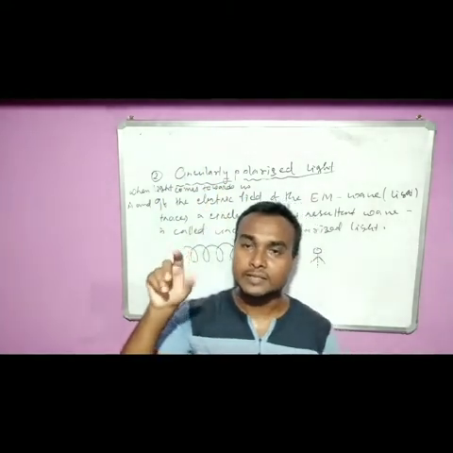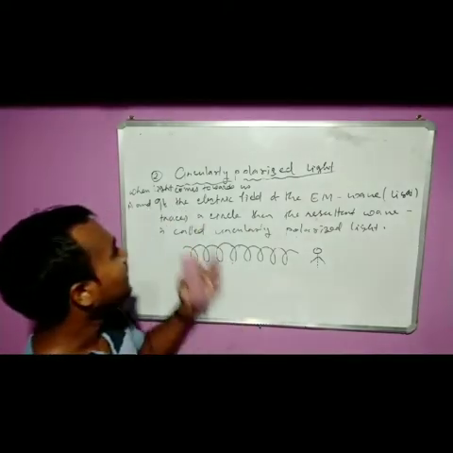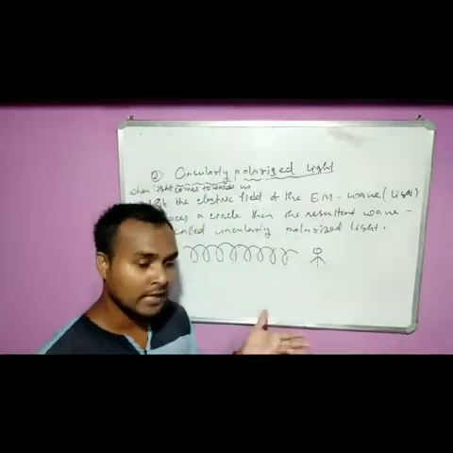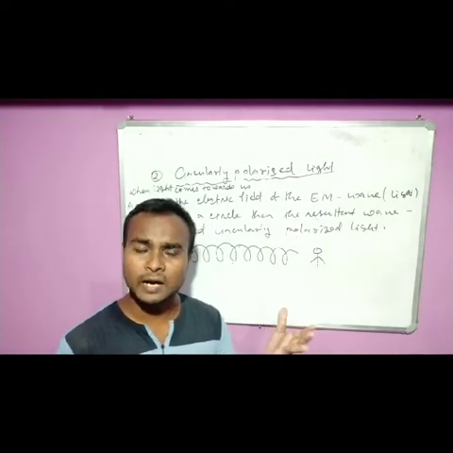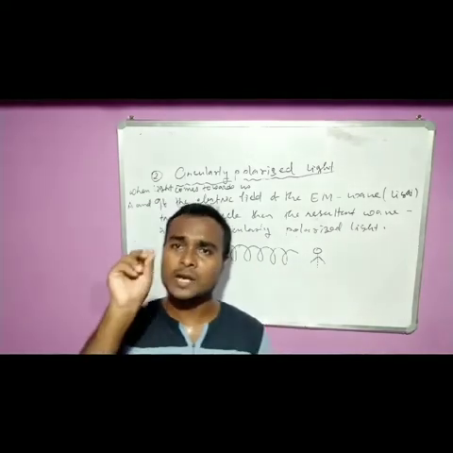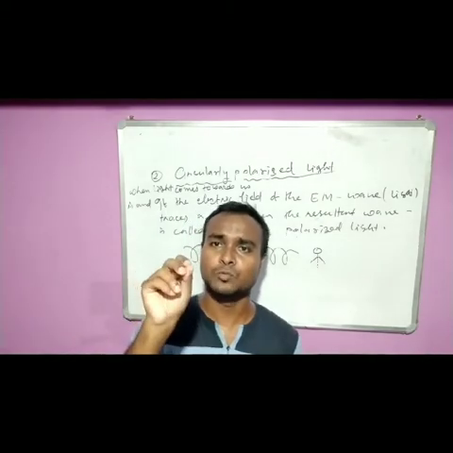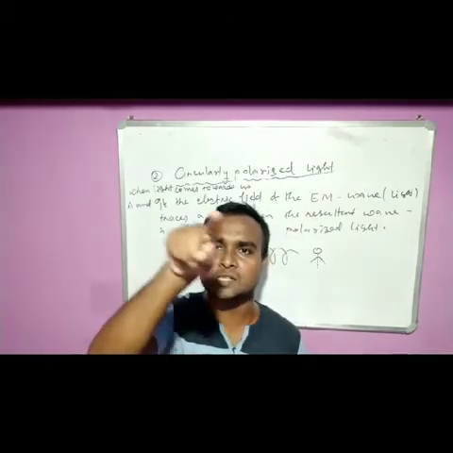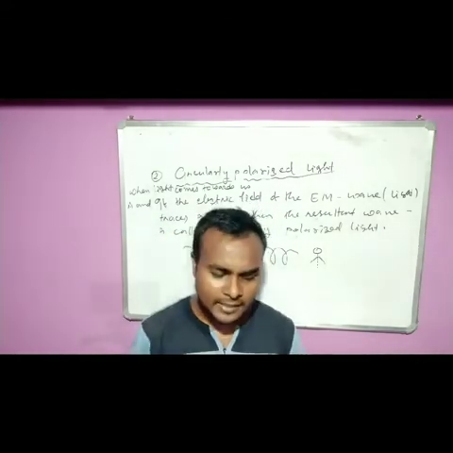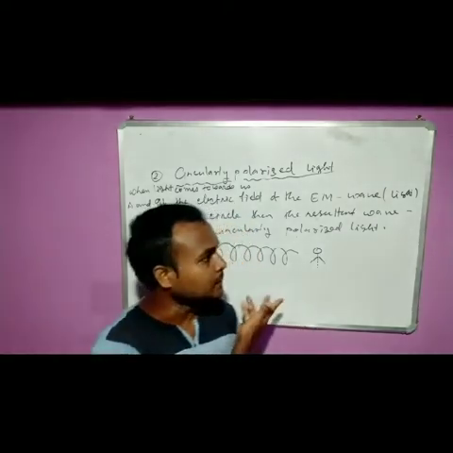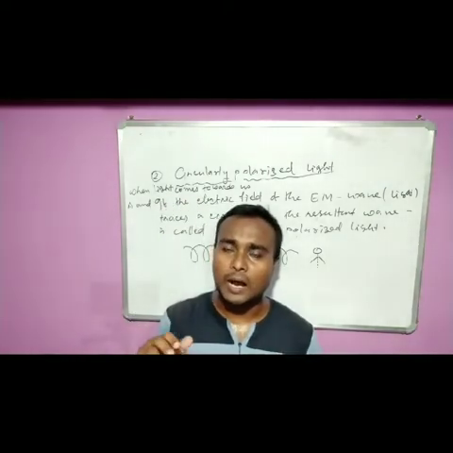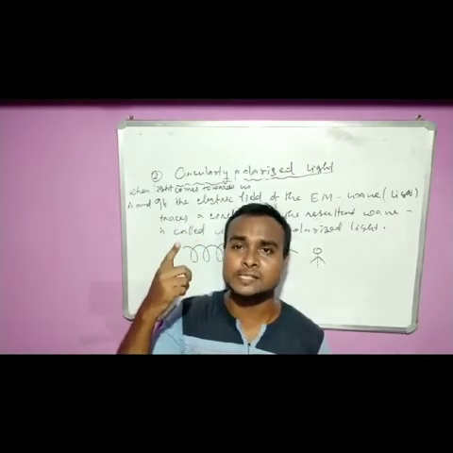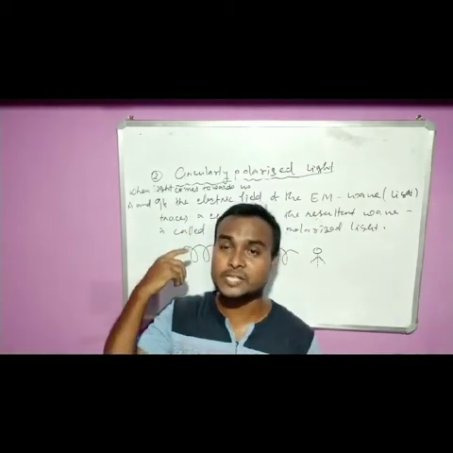Clear? Then the resultant light will be called circularly polarized light. You got the idea? Towards you an electromagnetic wave or light is propagating and the electric field is tracing a circle, then it is called circularly polarized.